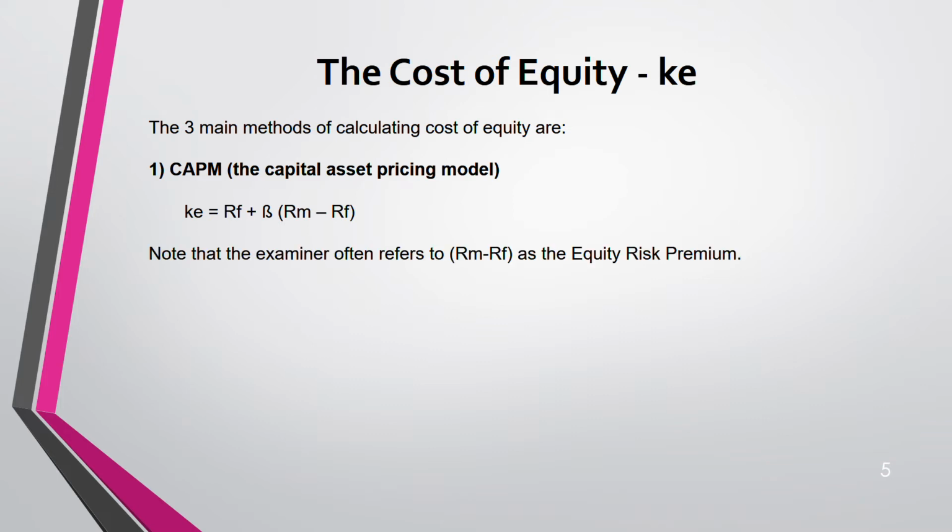Second is, oh yeah, RM minus RF is also known as risk premium. So examiner often says market return or risk premium. If they say risk premium, remember risk free rate has already been deducted from your RM. You don't have to deduct it again. If they say market return is, let's say, 7%, risk free rate is 2%, then you have to deduct 7 minus 2. Okay.